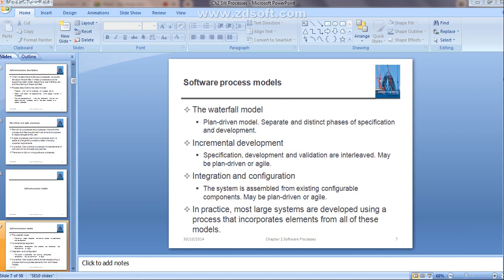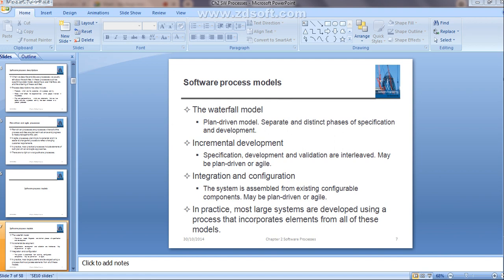Clear? In practice, most large systems are developed using a process that incorporates elements from all of these models. Almost all large systems are developed using a process that incorporates elements from all these different kinds of models, right?